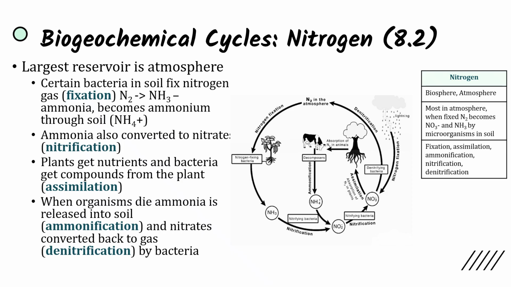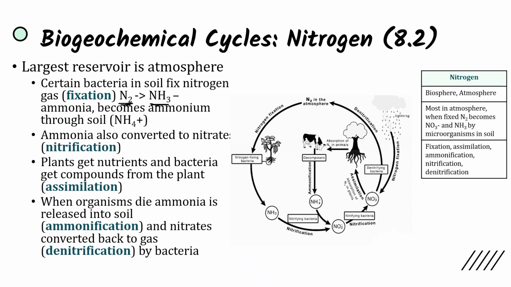Next up, nitrogen cycle. So the largest reservoir of the nitrogen cycle is going to be in the atmosphere. It makes up 70-something percent of air. And so certain bacteria in the soil are first going to fix nitrogen. So through nitrogen fixation, nitrogen gas is going to become ammonia. And then moving through the soil, it'll become ammonium. And ammonia is also converted to nitrate through a process known as nitrification.